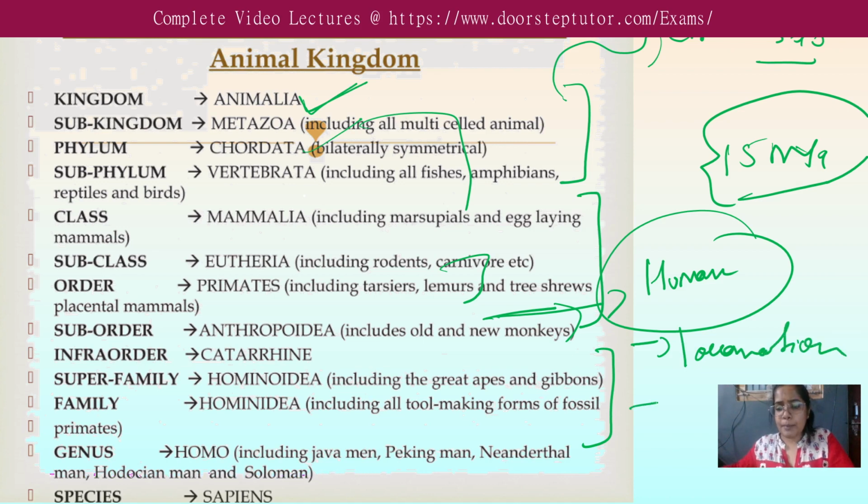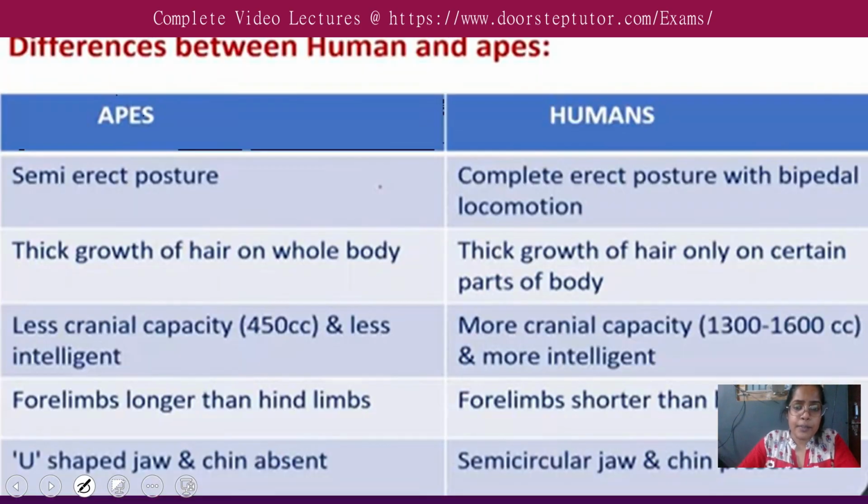Okay, and based upon the CC, cranial capacity, and there are other features also based upon the hair, as you can see, chimpanzees have. So let us see now, what is the main difference between humans and apes? Apes were semi-erect. Semi means half. They used to move in a racked shape. As I said, they had four limbs. The nails were so long, they used to move like this. And the human is bipedal. They do not have four limbs. Bi means two, pedal locomotion. They were not like that, but humans are completely erect, straight.